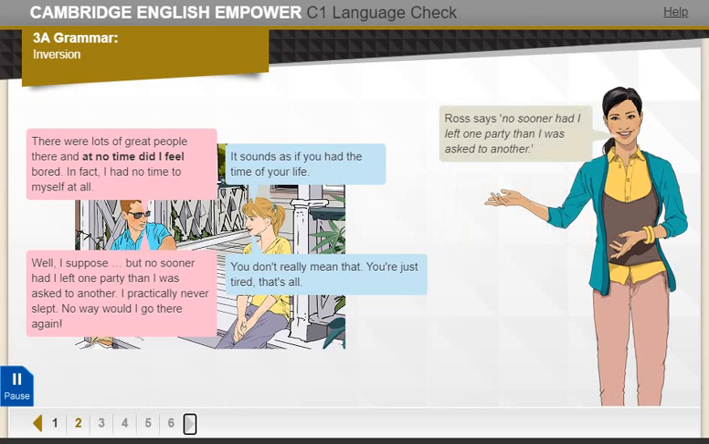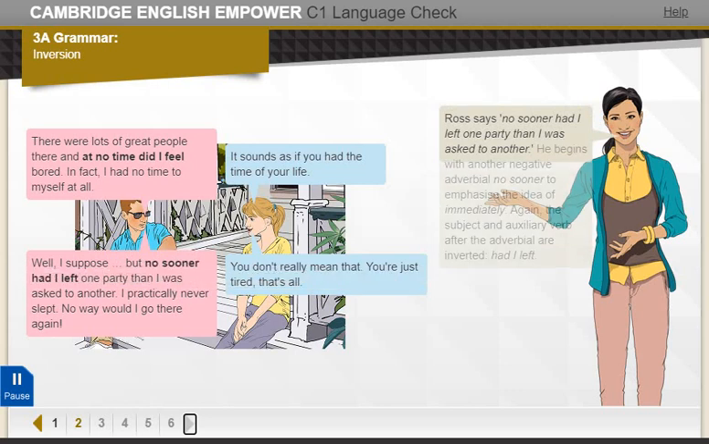Ross says, "No sooner had I left one party than I was asked to another." He begins with another negative adverbial, no sooner, to emphasize the idea of immediately. Again, the subject and auxiliary verb after the adverbial are inverted. Had I left.